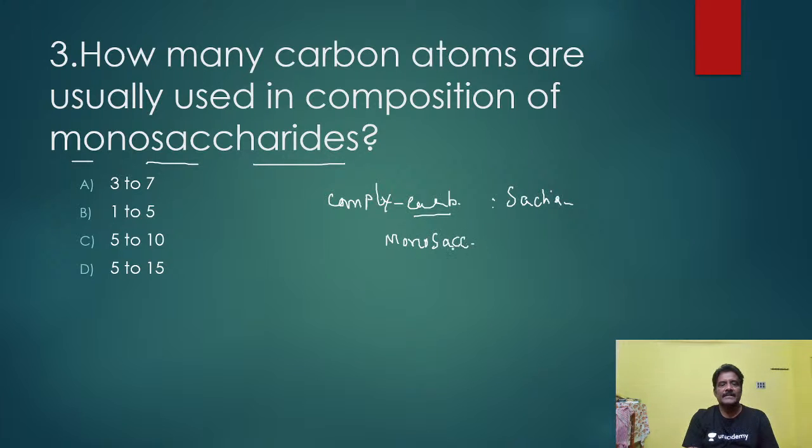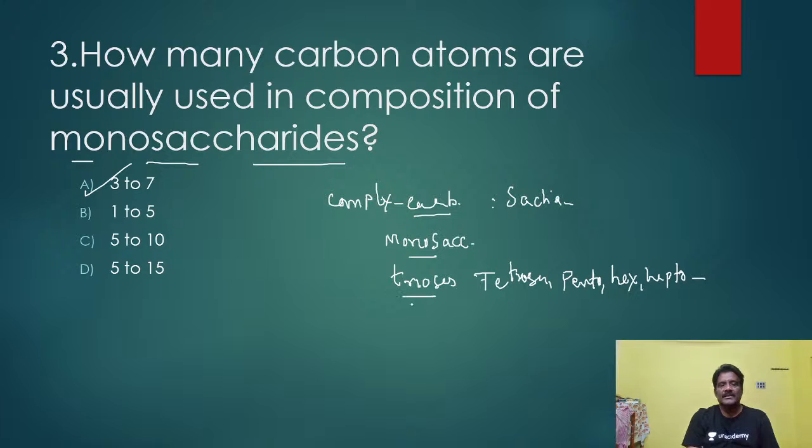The right answer is A, 3 to 7. Depending on the number of carbons, monosaccharides are trioses, tetroses, pentoses, hexoses, and heptoses.